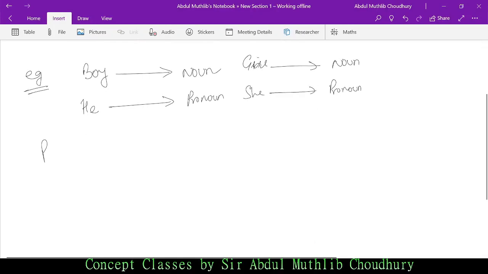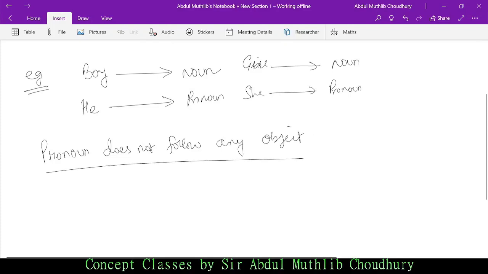Pronoun again. Remember this. Pronoun does not follow any object. What do I mean when I say this? Okay. Object, before I talk about object, you should know what is object. Say I give you this example. I teach grammar.